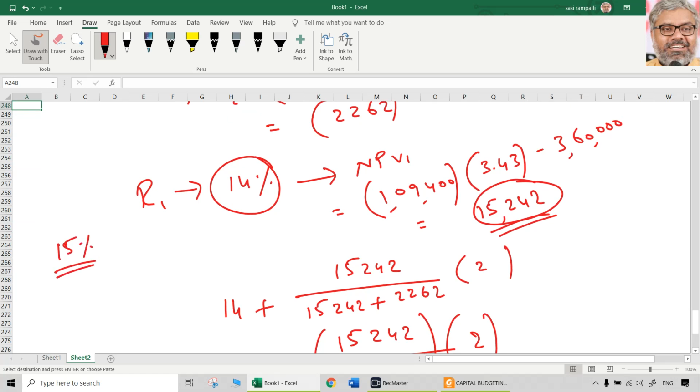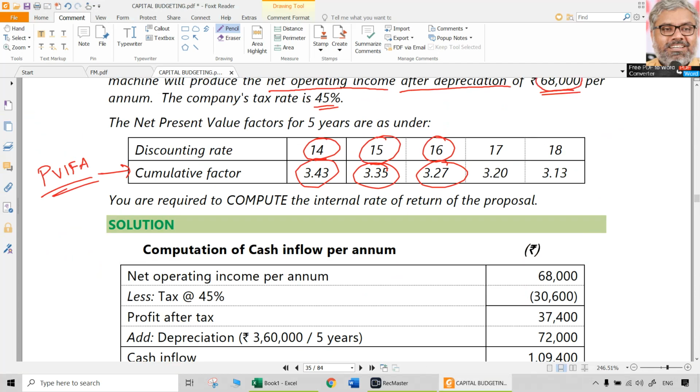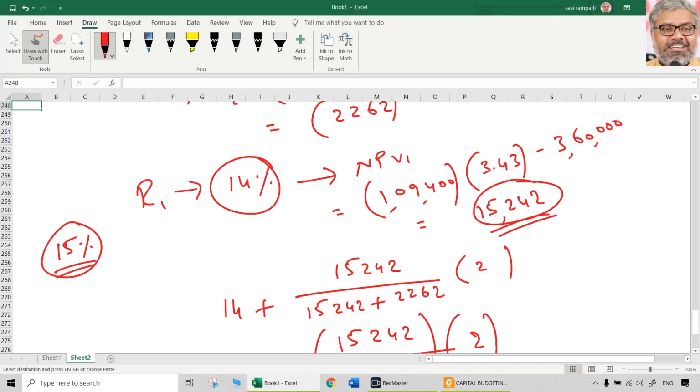Let us take 15% as R2, the higher rate, and calculate NPV. 1,09,400 multiplied with the PVIFA at 15%, which is 3.35, minus 3,60,000 original investment. 6490 is NPV. Both are positive. Is it going to have a very bad impact on IRR?